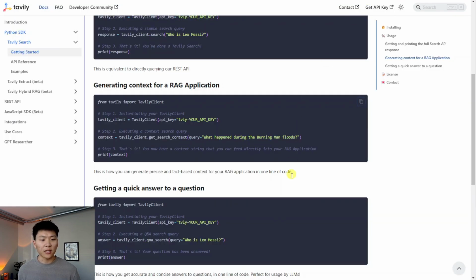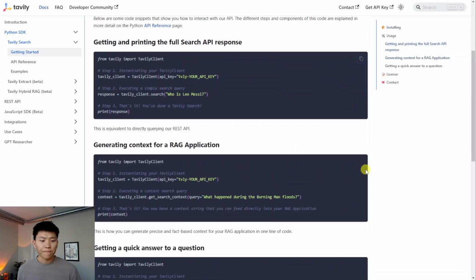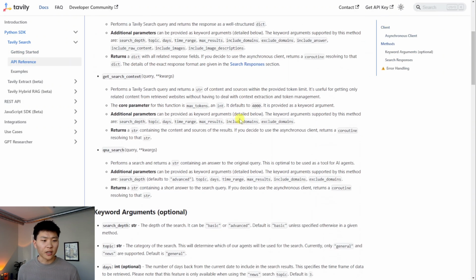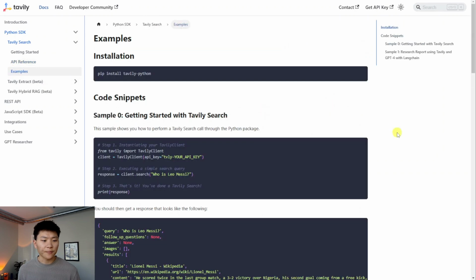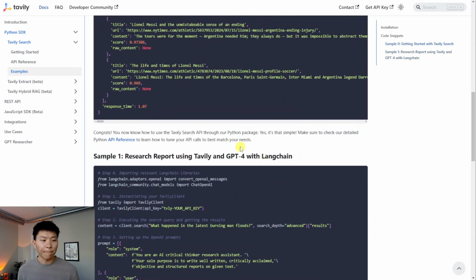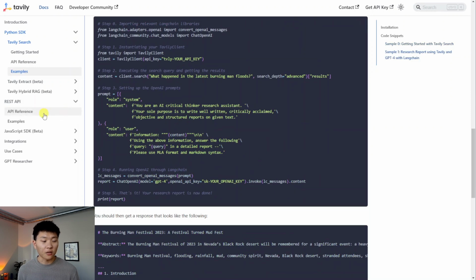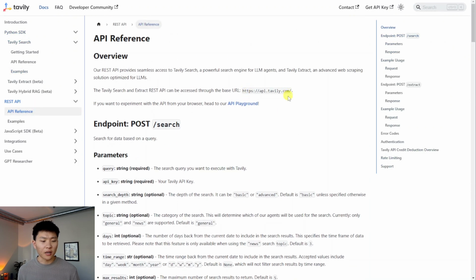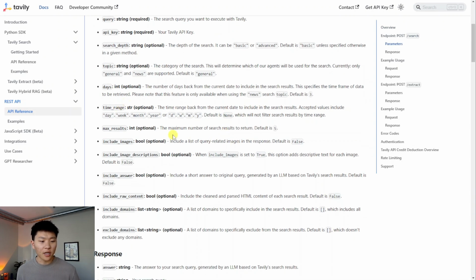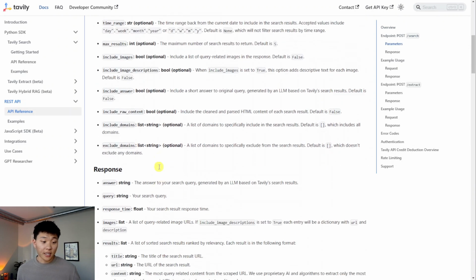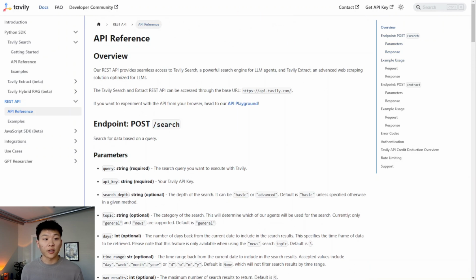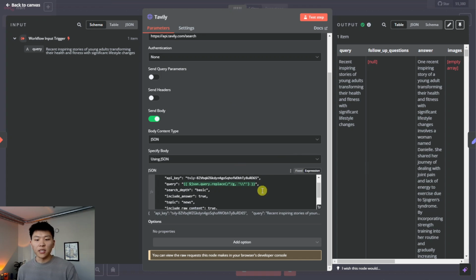If you go to Tavily, right here is the API documentation. You can see the other parameters you need to set up, which is pretty cool. So if we go to examples, there's a lot more ways that you can get stuff back. Oh, I was actually at the wrong one. So here's the endpoint. This is the base URL. We wanted to do a search because we're doing a post request, sending over information. You can choose a time range. You can choose all this kind of stuff. And I just kept mine very simple. But if you want to get more detailed in there, you can definitely go in there and play around with it, which is pretty cool. But anyways, that's all we're sending off.